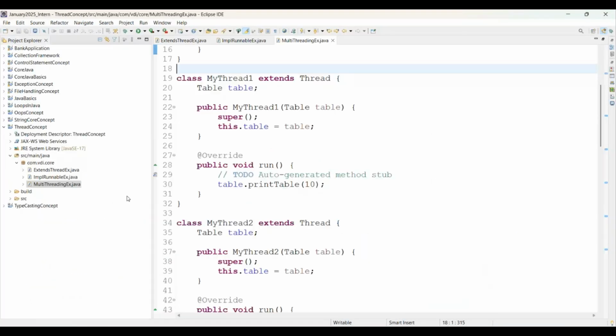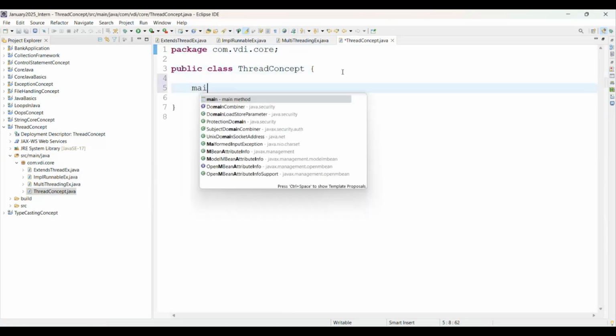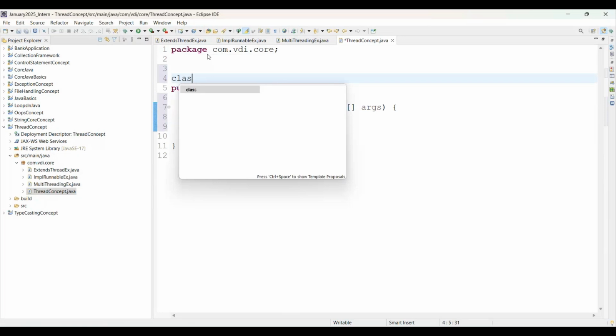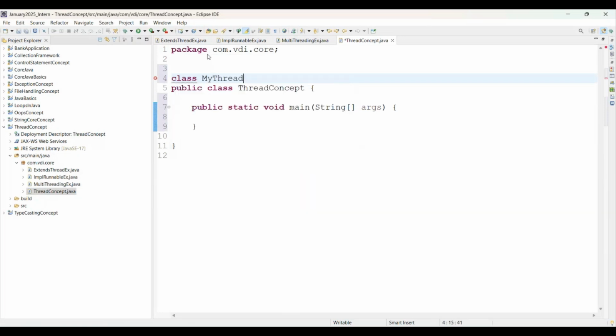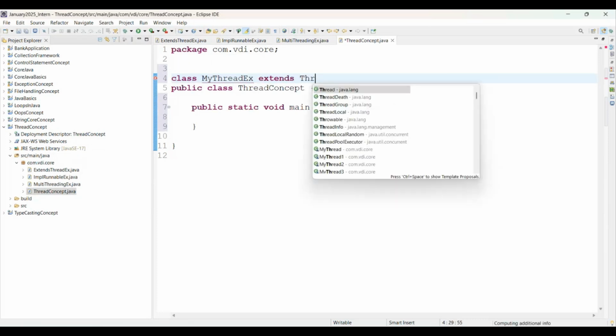For that, we'll create a separate program, a new Java class. I'm just giving here thread concept. Here you can simply say this is the main method. Creating a class here, we can simply say this will be my thread example, and we are going to extend the Thread class.